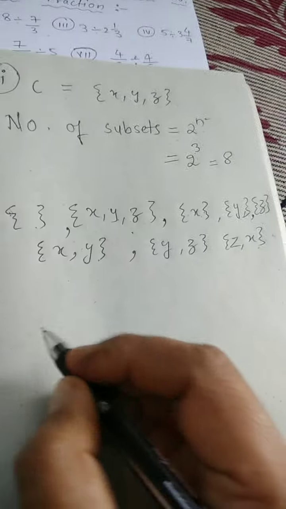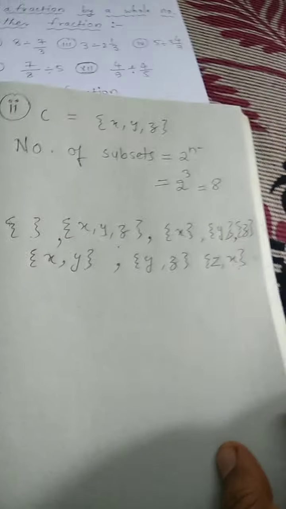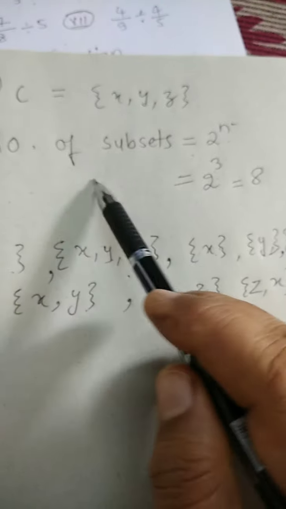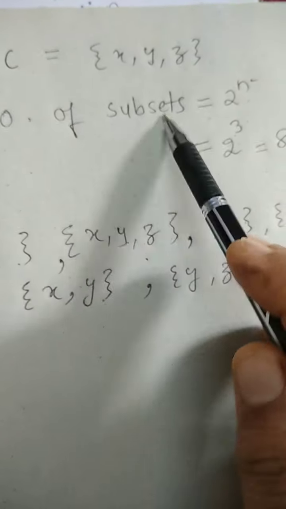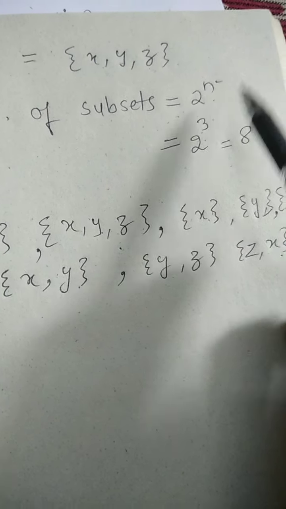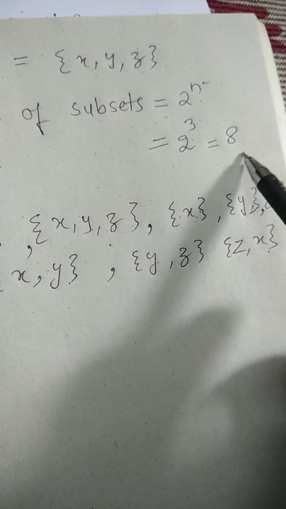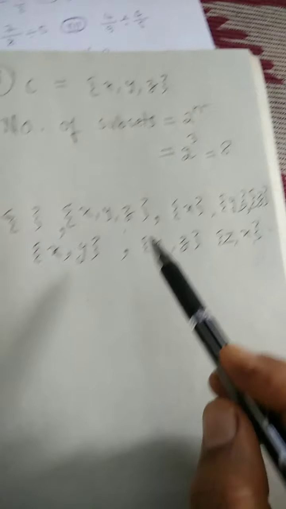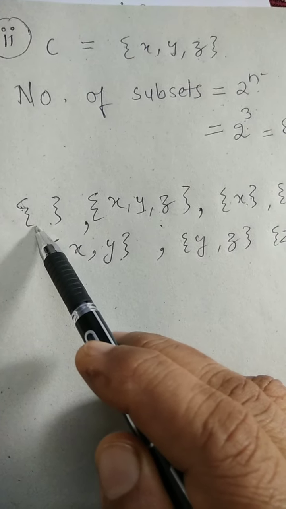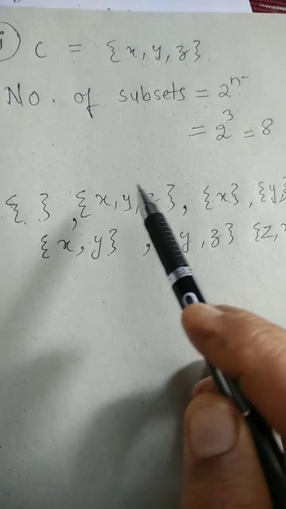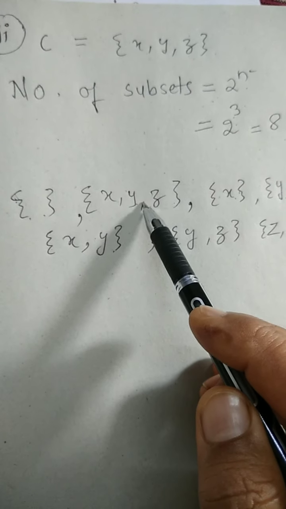So, we got how many? 8 subsets. Right? What we have done? We have first checked how many subsets this set will have. The number of subsets formula is 2 to the power n. That is 2 cubed, that is 8. So let us see if we get 8 subsets or not. An empty set is the subset of each and every set. Self set is also a subset.